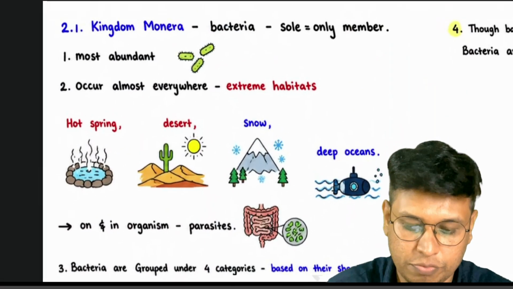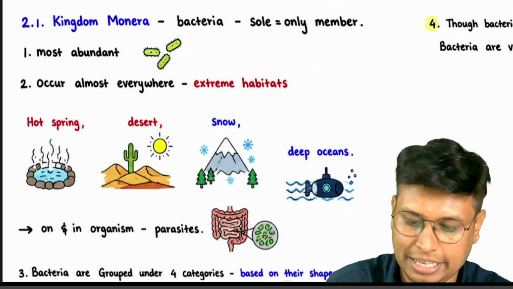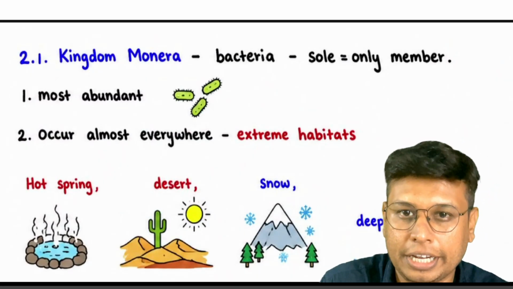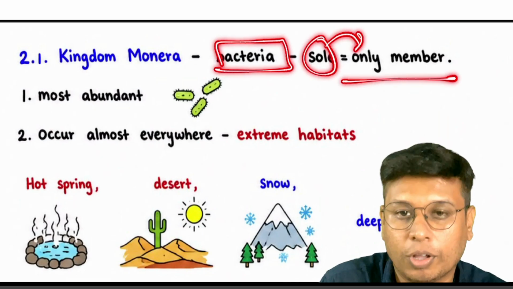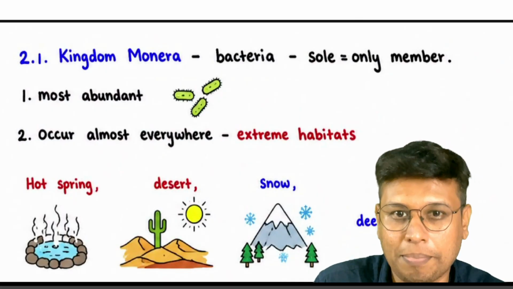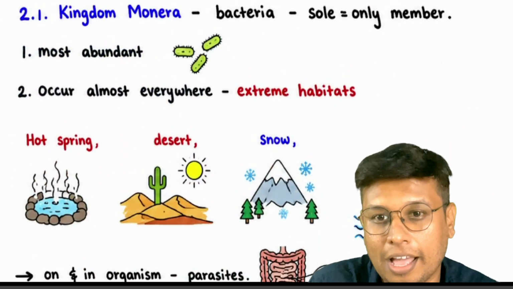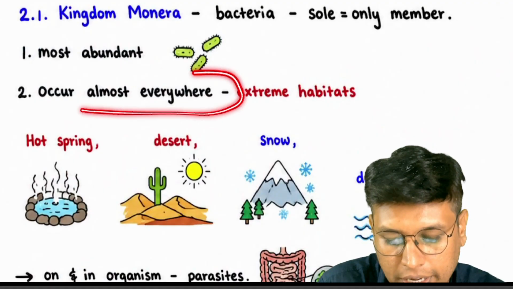It is exclusive. The sole members of this kingdom are bacteria. Sole means only. So the only members of this kingdom are bacteria. Again, these are the most abundant. Bacteria are most abundant. They occur almost everywhere,